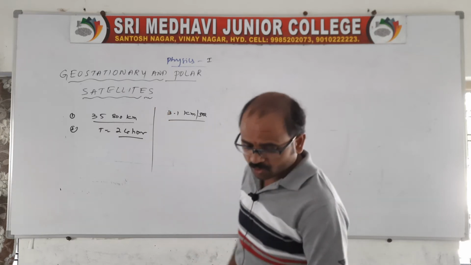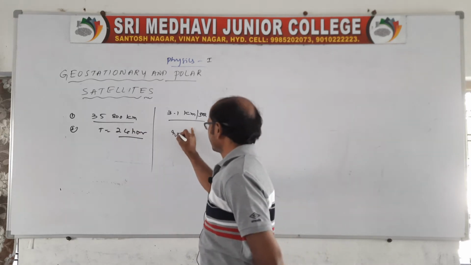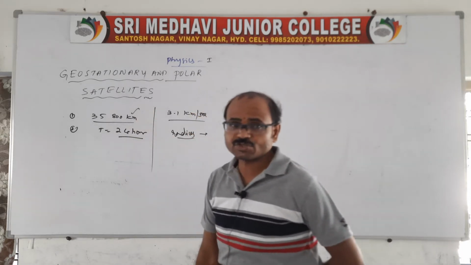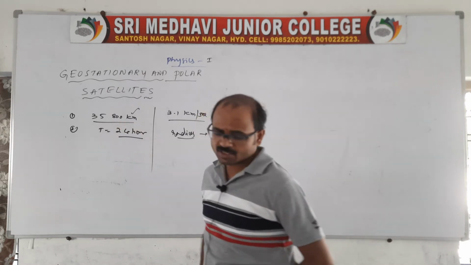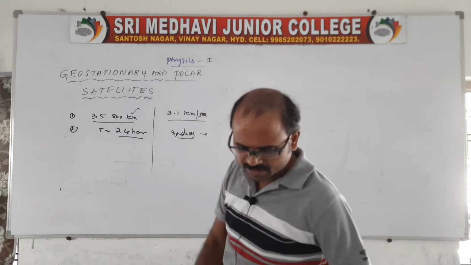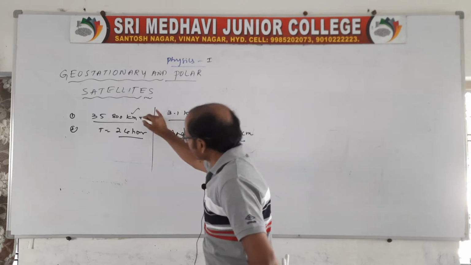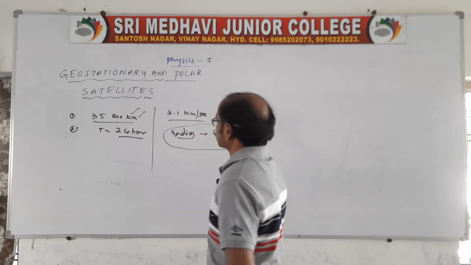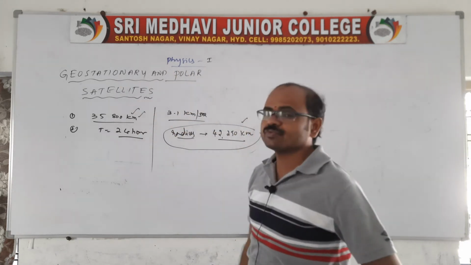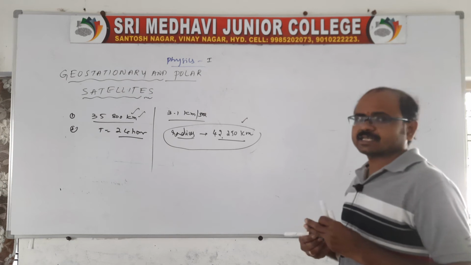And here, coming to the point, is the orbital radius. Sir, what is the orbital radius of the geostationary satellite? The height of the geostationary satellite is 35,800 kilometers, whereas the orbital radius is approximately 42,250 kilometers. It is the height, and it is the orbital radius. The radius of the orbit is approximately 42,250. So this is the complete information related to the geostationary satellite.